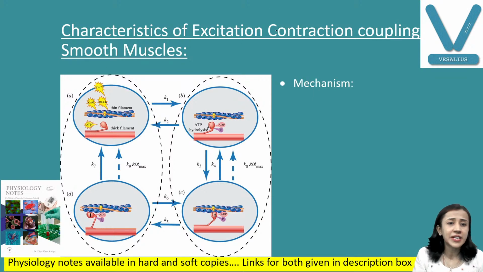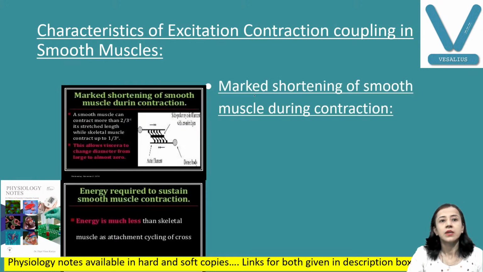Now, the characteristics of excitation contraction coupling of smooth muscle. What is the mechanism? Whenever there is strong activation of myosin light chain kinase, the cyclic frequency of the myosin head and the velocity of contraction are both increased. As the activation of the enzyme decreases, cyclic frequency decreases, but lower activation of the enzyme causes the myosin head to remain attached to actin for a long period, as we have discussed with the latch mechanism. Okay, fine.